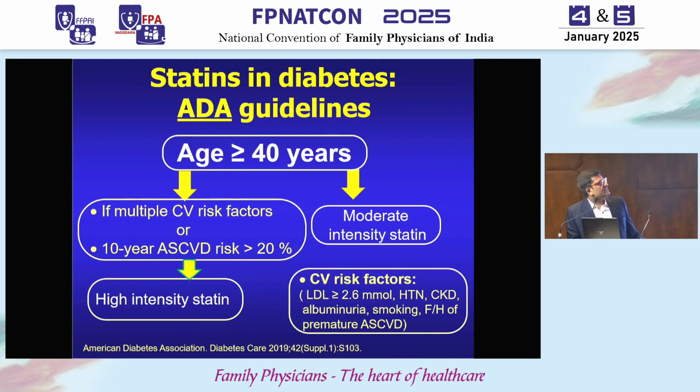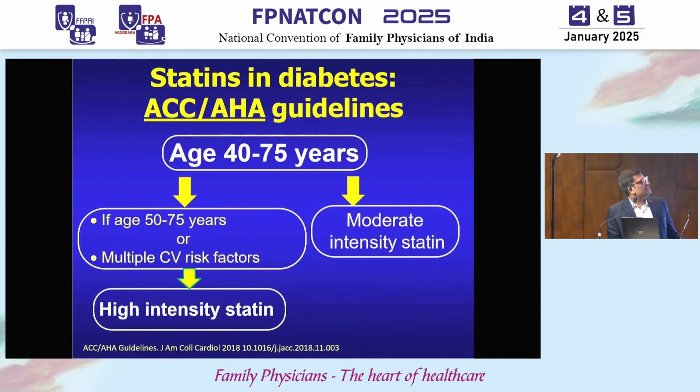So what does the ADA say? Anyone more than 40 and diabetic, if the risk is high, that is 10-year ASCVD more than 20% and multiple risk factor, go for high intensity statin. Otherwise, only moderate intensity statin. Now, what does the ACC-AHA say? 40 to 45, multiple risk factor, high intensity, otherwise moderate intensity statin. So this is a slight difference, nothing significant, but we can say that any diabetic more than 40 years of age should be on moderate intensity statin, right?